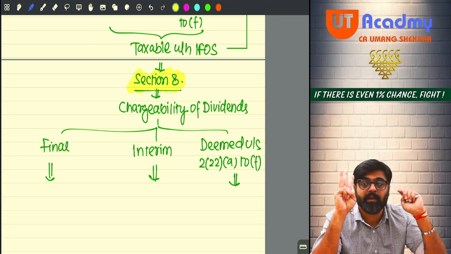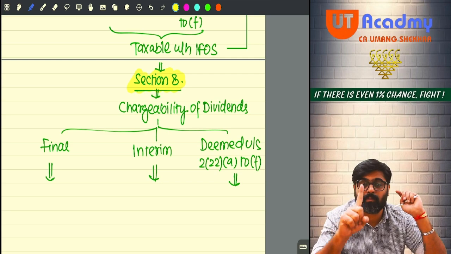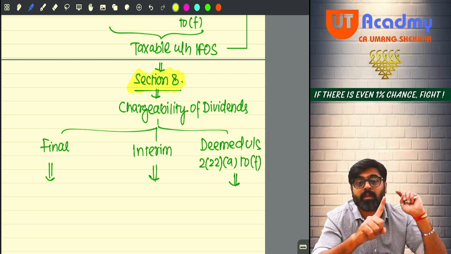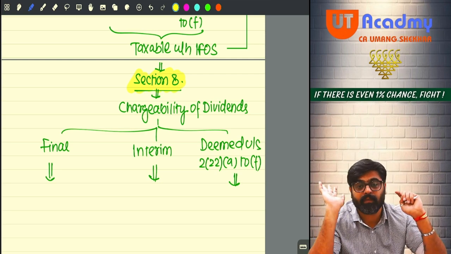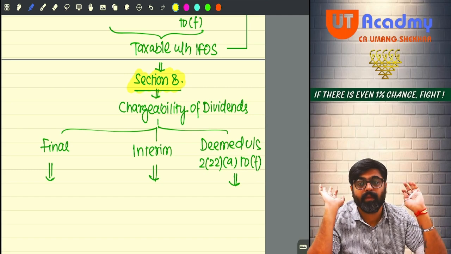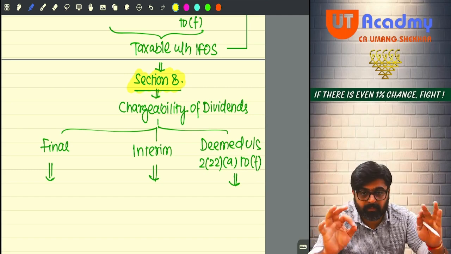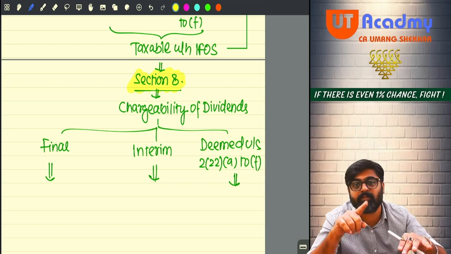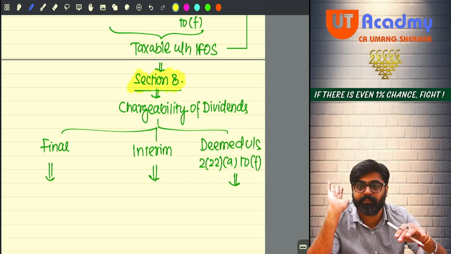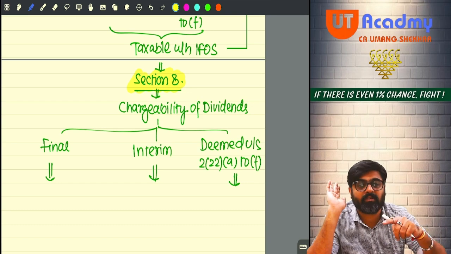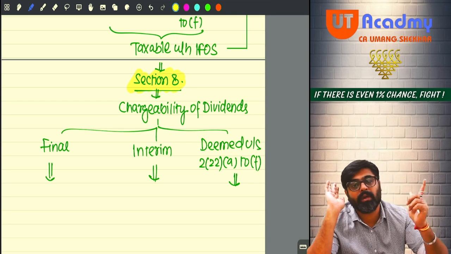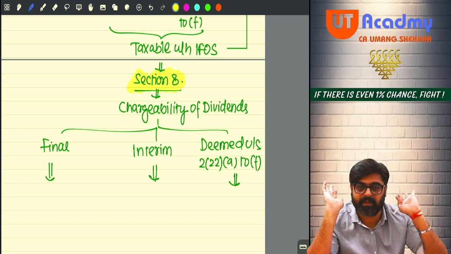But wait, there are 3 exceptions. What did I say? 3 exceptions. And dividend is the first exception. Never ever apply method of accounting for the purpose of chargeability of dividend under the head IFOS. Dividend will always be charged under the head IFOS based on section number 8. Whatever section 8 says, according to that only the dividend will be charged.